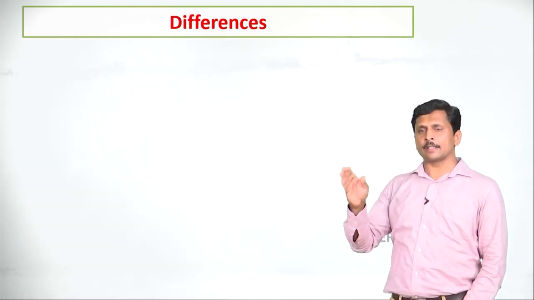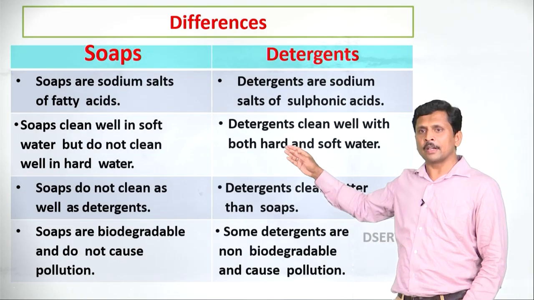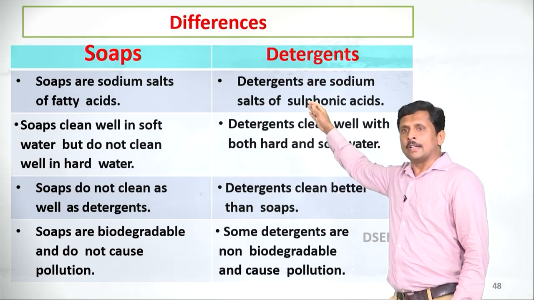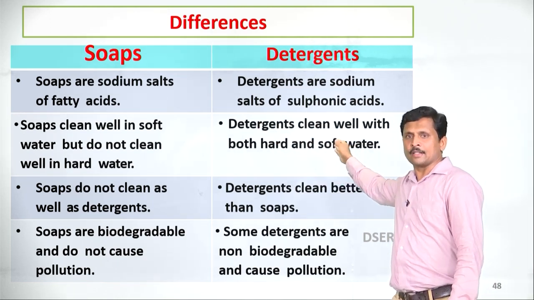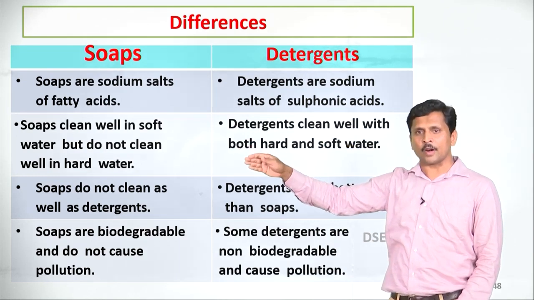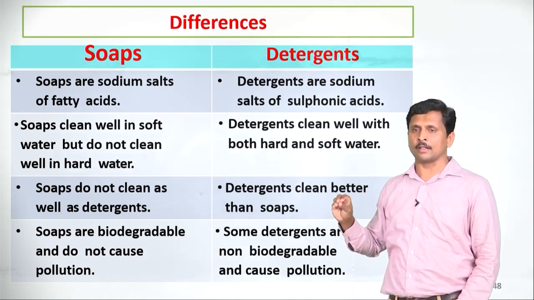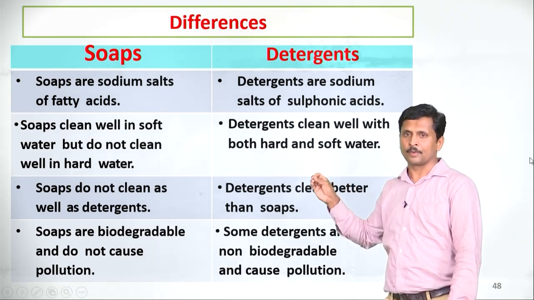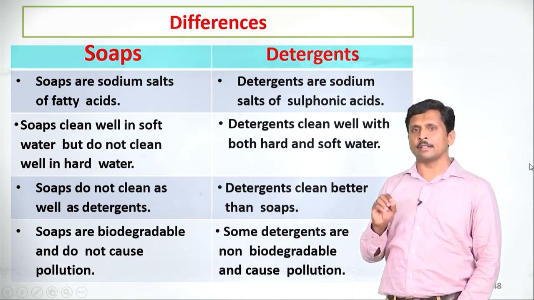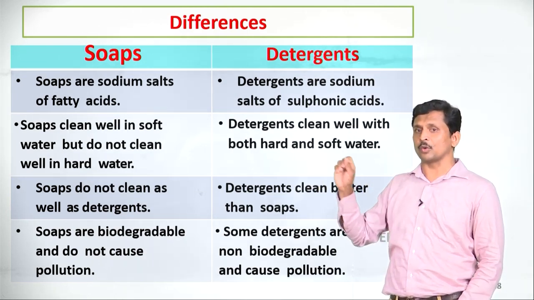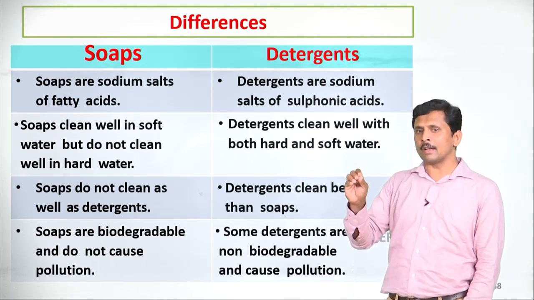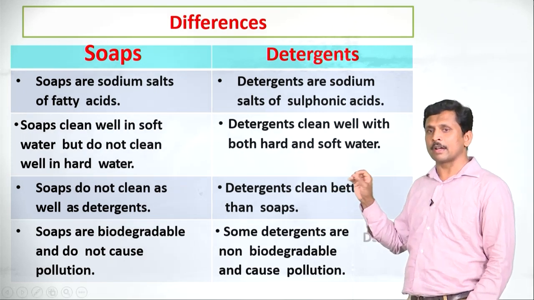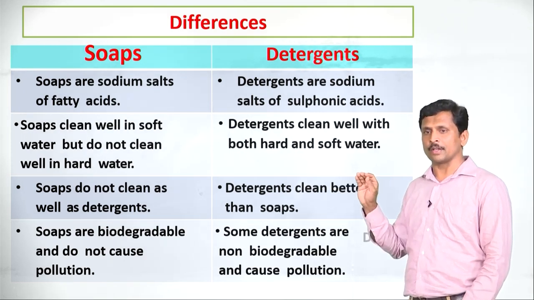Let us discuss the differences between soaps and detergents. Some of the differences I have listed here. Soaps are sodium salts of fatty acids, detergents are sodium salts of sulfonic acids. Soaps clean well in soft water, but do not clean well in hard water, but detergents clean well in both hard water as well as soft water. Soaps do not clean as well as detergents, but detergents clean better than soaps. Soaps are biodegradable and do not cause pollution, but some detergents are non-biodegradable and cause soil and water pollution.